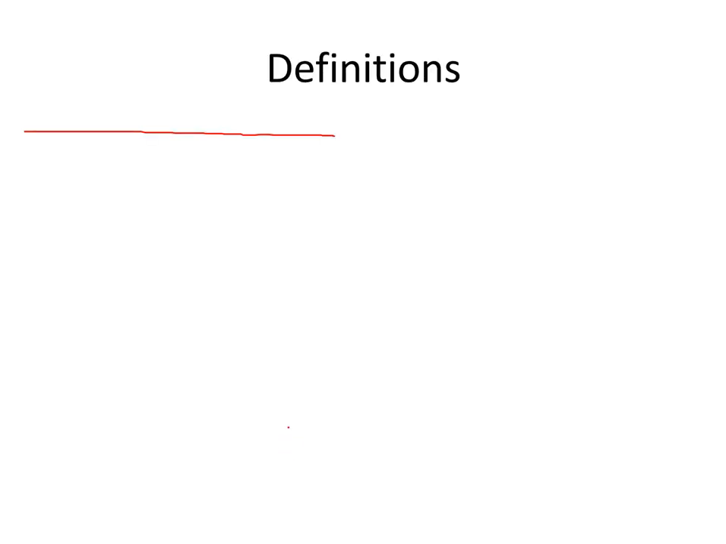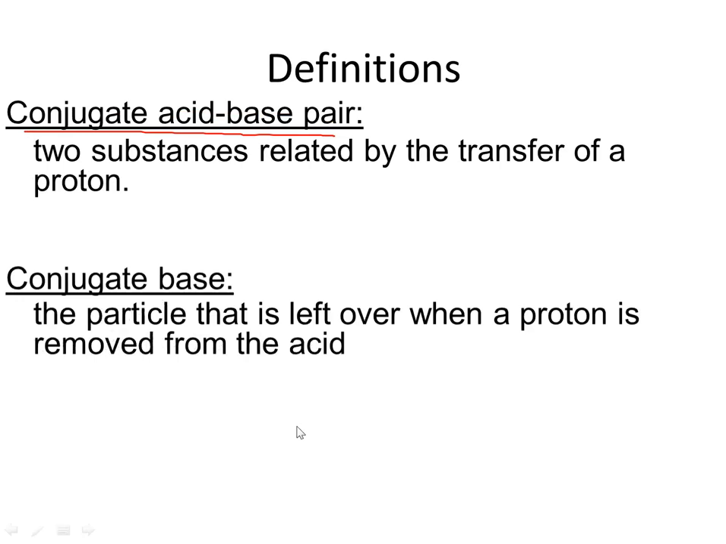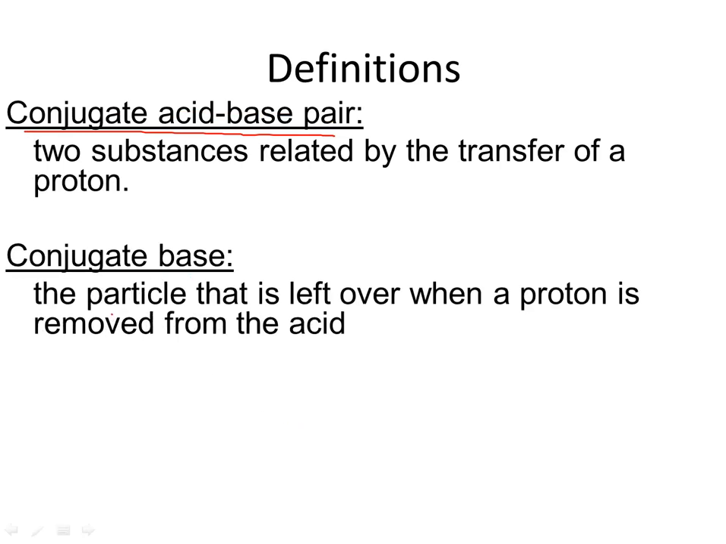So we're going to see that later in our definitions. A conjugate base is the particle that is left over when a proton is removed from an acid. So if you start with something that has a proton, let's call it HX, it can act as an acid as long as it lets go of that hydrogen. So if it lets go of that hydrogen and it goes somewhere else, what's left over is the particle that's left over when a proton is removed from the acid. So that thing that's left over, that would be called a conjugate base.